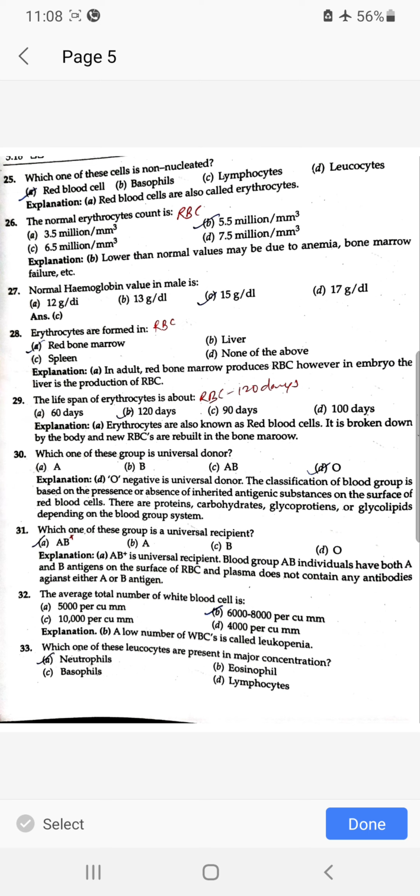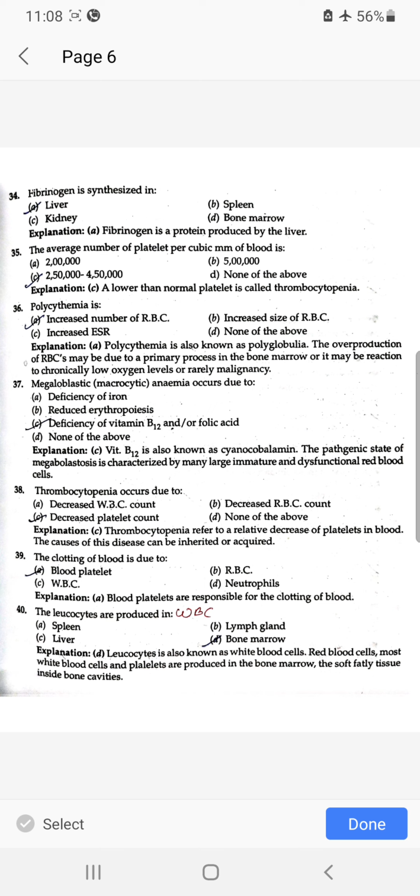Which one of these leukocytes is present in major concentration? Neutrophils. Fibrinogen is synthesized in liver. The average number of platelets per cubic mm of blood is 250 to 450 thousand. Polycythemia is an increased number of RBC. Megaloblastic anemia occurs due to deficiency of vitamin B12 or folic acid.